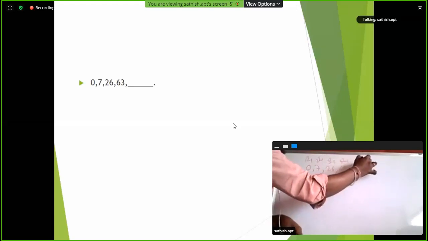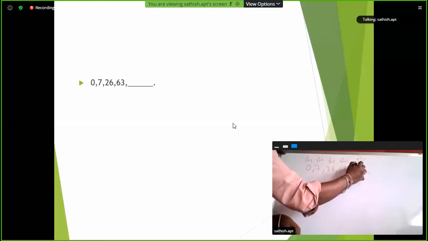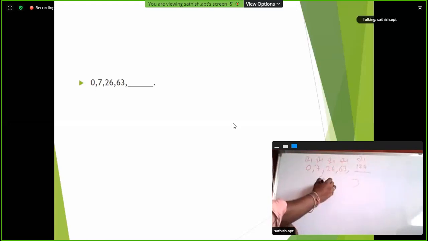So here the logic is n cube minus 1. Answer 124.